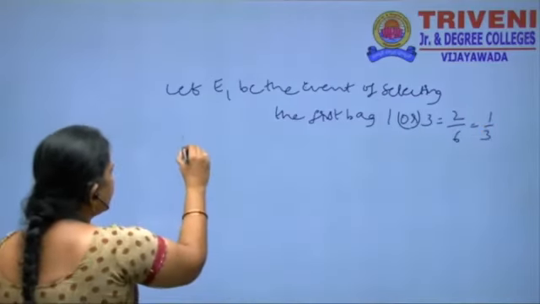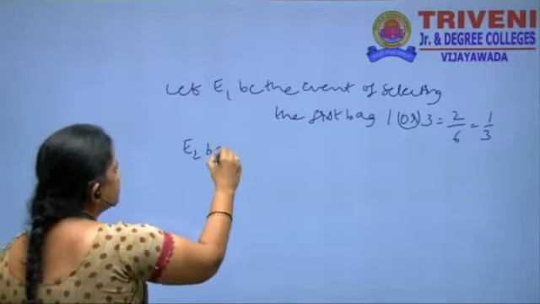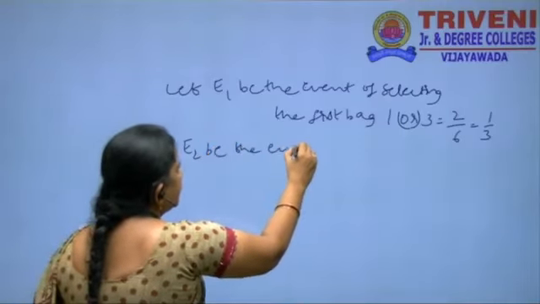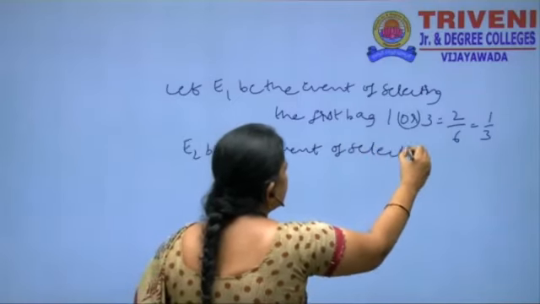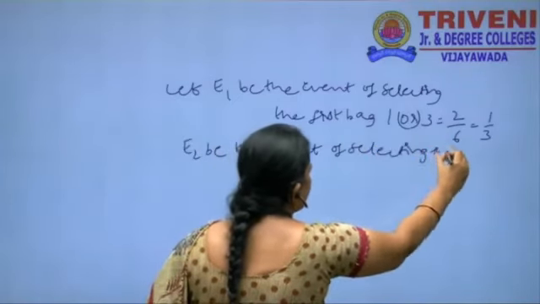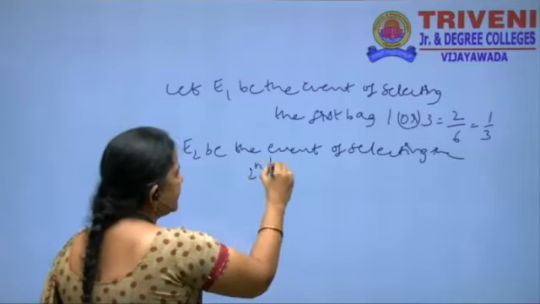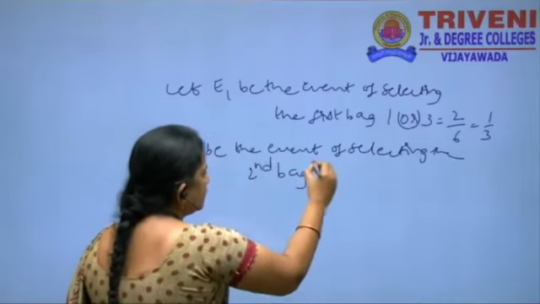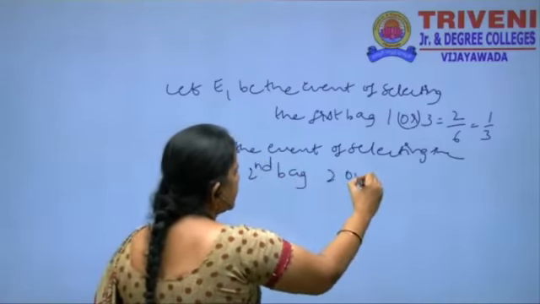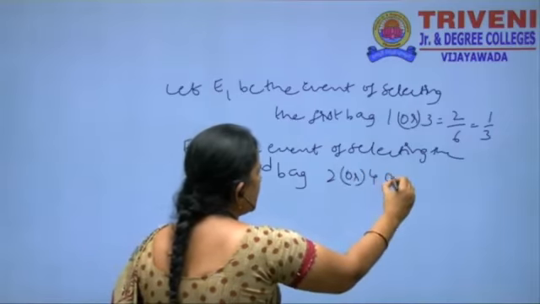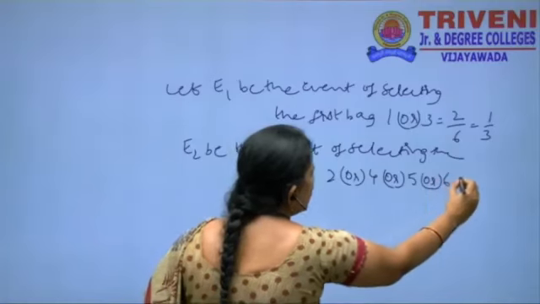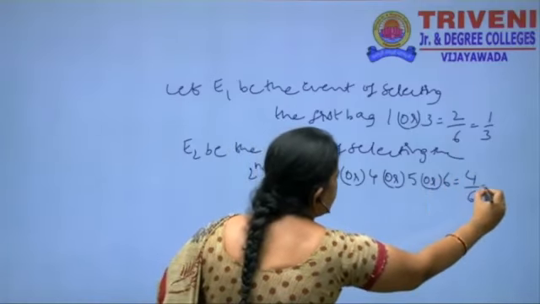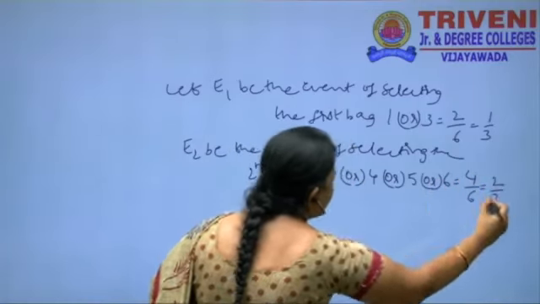And E2 be the event of selecting the second bag. What does the die turn up here? 2 or 4 or 5 or 6. Total 4 chances, 4 by 6, here 2 by 3.